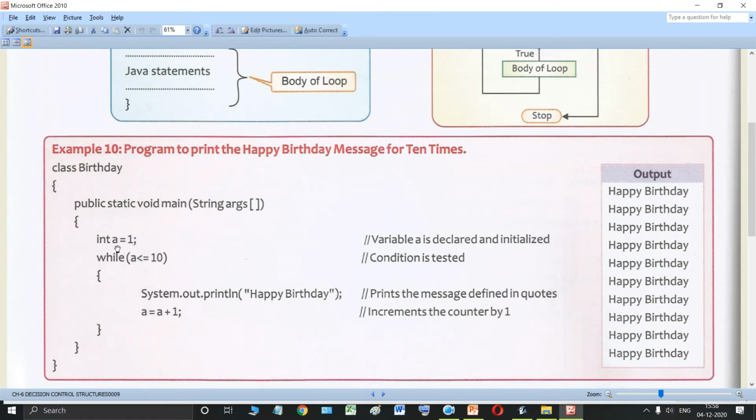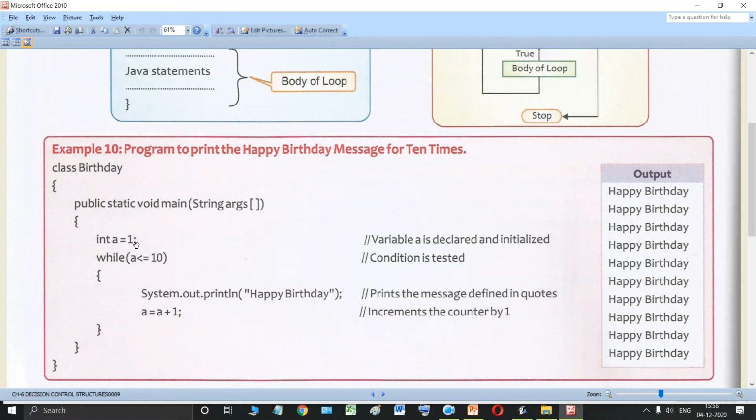So we are taking a variable a, which is of integer data type: int a = 1. We have taken a variable a and given its initial or first value as 1.